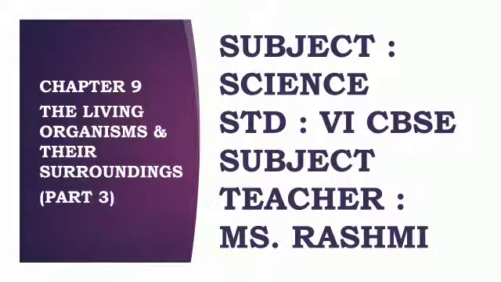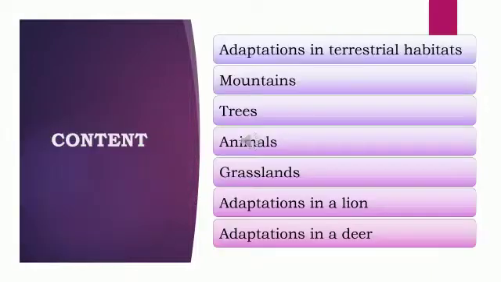Dear children of class 6th CBSE, myself Rashmi, your science teacher, and today we will study the third part of chapter number 9, the living organisms and their surroundings. Children, in this third part of the video, we will study about the adaptations in the terrestrial habitats like the mountains, trees, animals and grasslands. We will also study about the adaptations in a lion and deer.